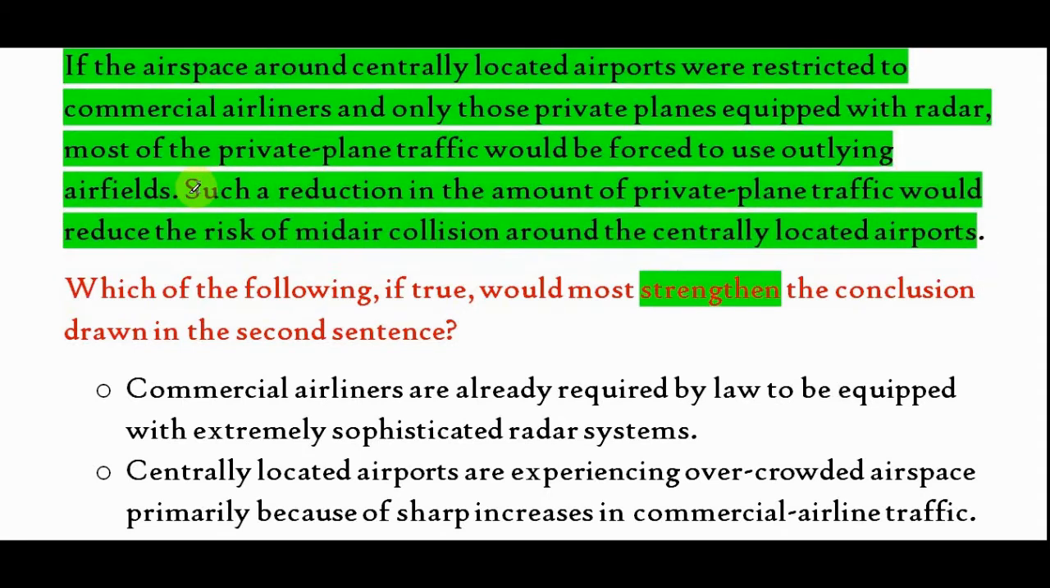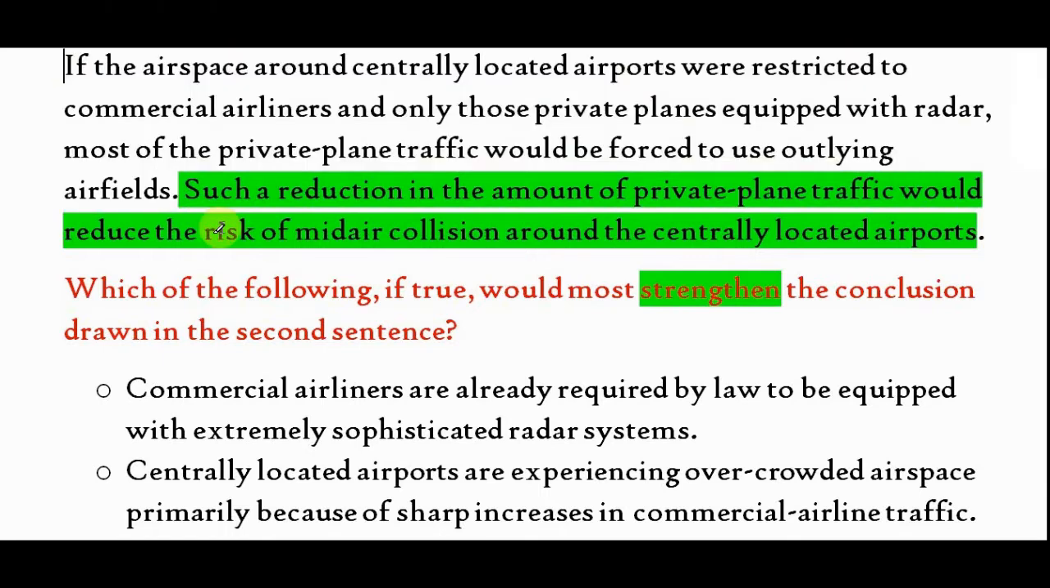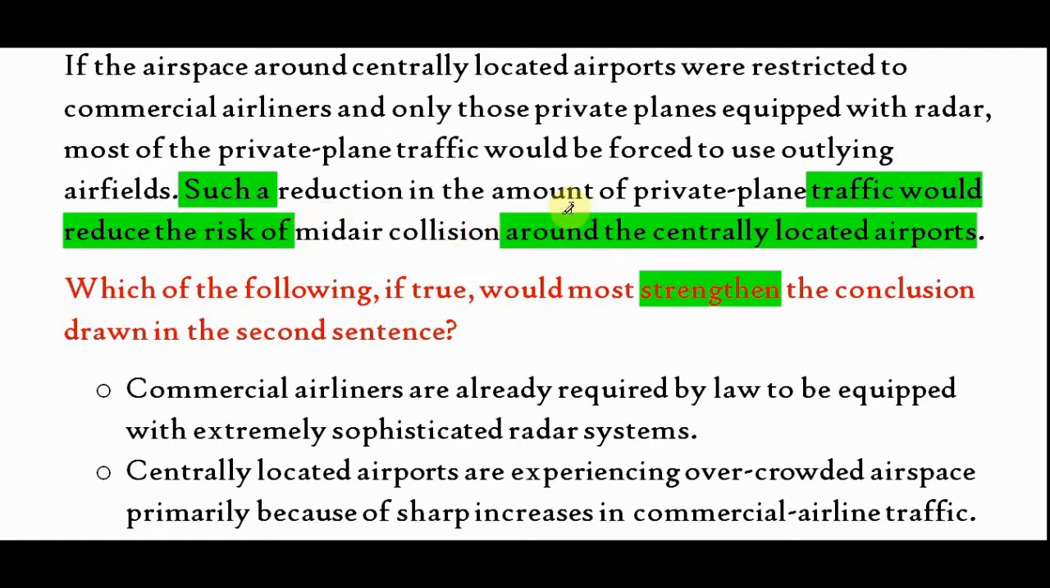So what is the conclusion here? This is the conclusion part: such a reduction in the amount of private plane traffic would reduce the risk of midair collision. So what it wants to say is that because of private planes there is collision, right? We need a piece of information that discusses that they are really responsible, and because of their lower number it will be safer for collision, for air traffic actually.